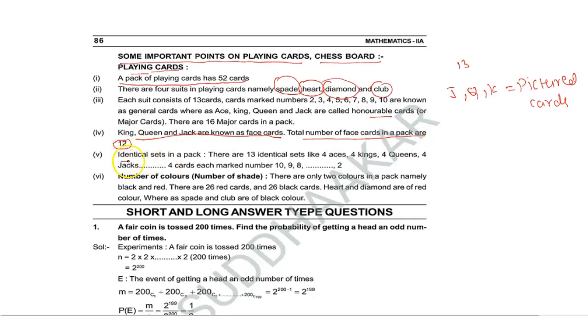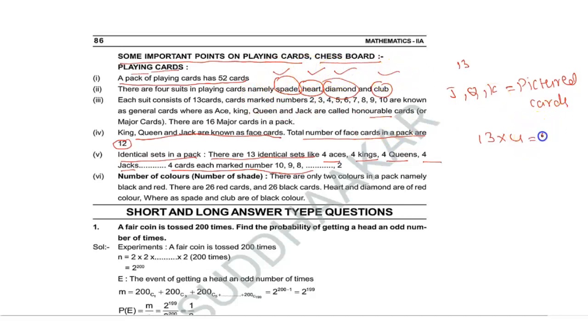Next, identical sets in a pack. There are 13 identical sets: 4 aces, 4 kings, 4 queens, 4 jacks, and 4 cards each marked 10 and so on. For each type we have 13 cards, 13 cards in 4 suits: spade, heart, diamond, and club.